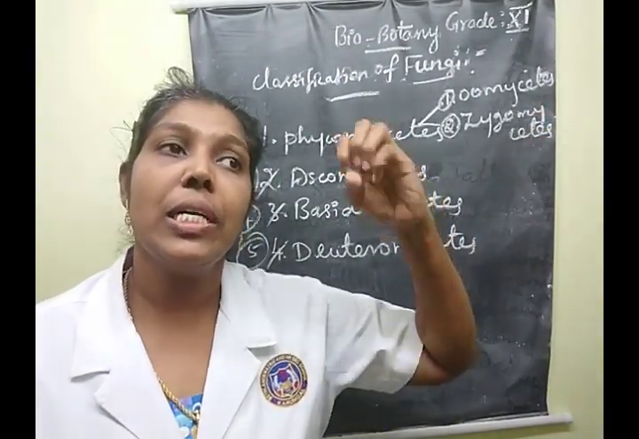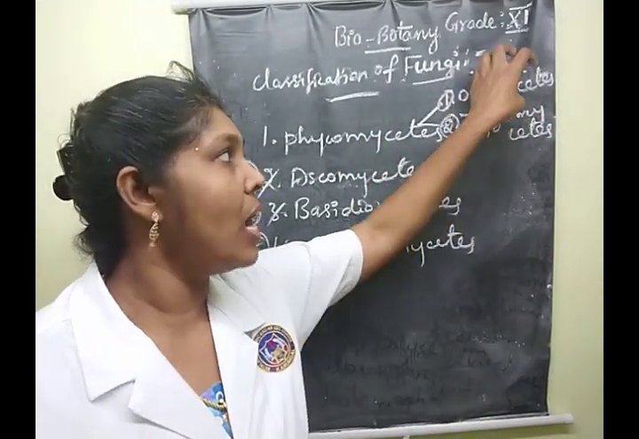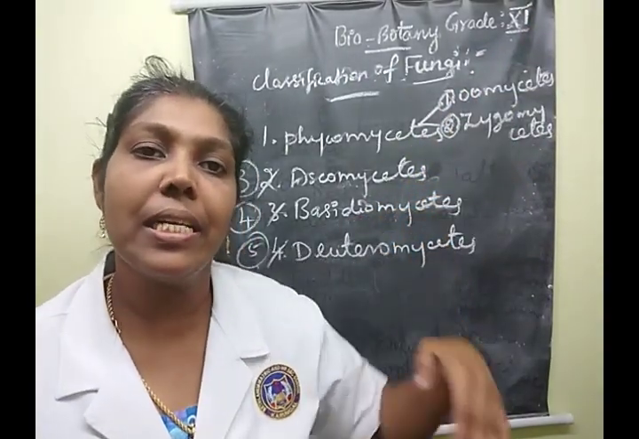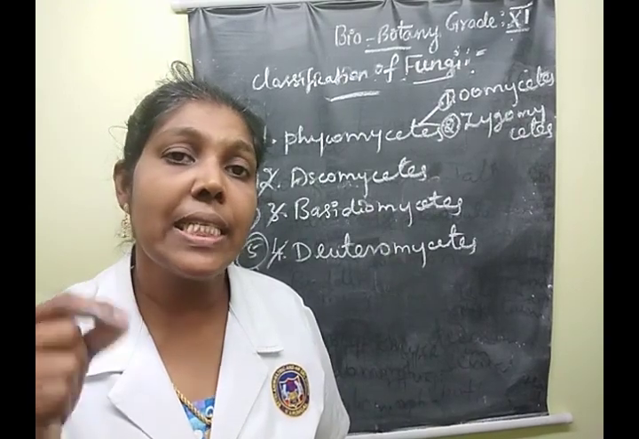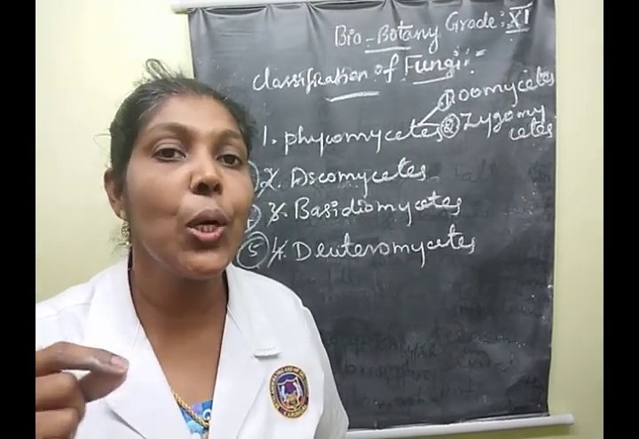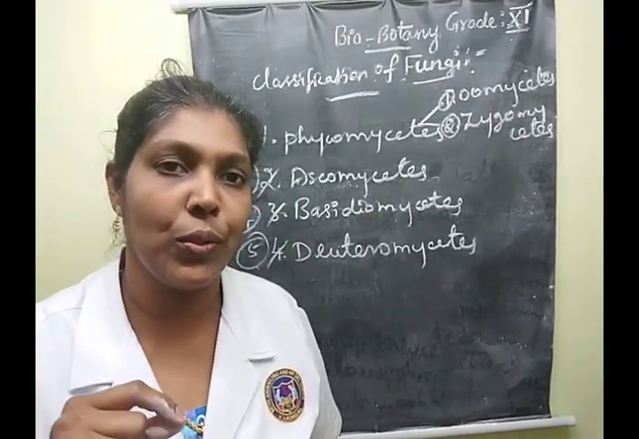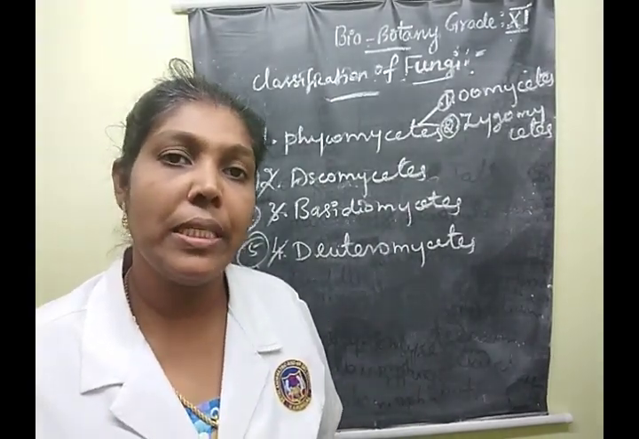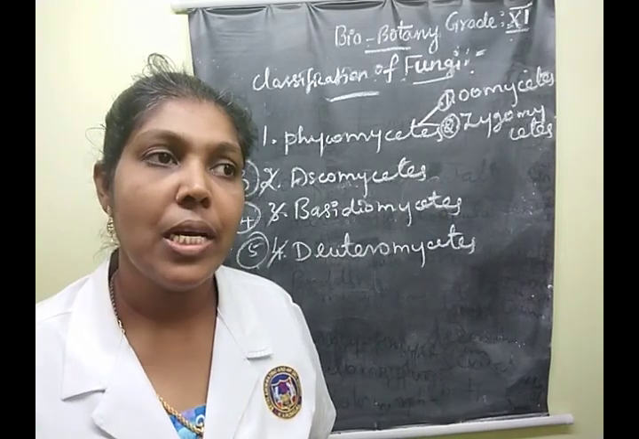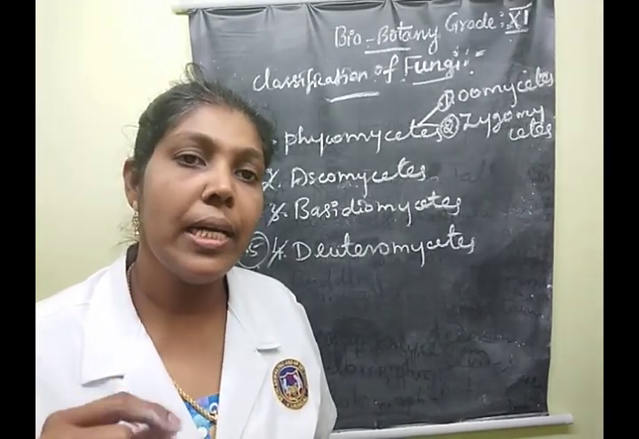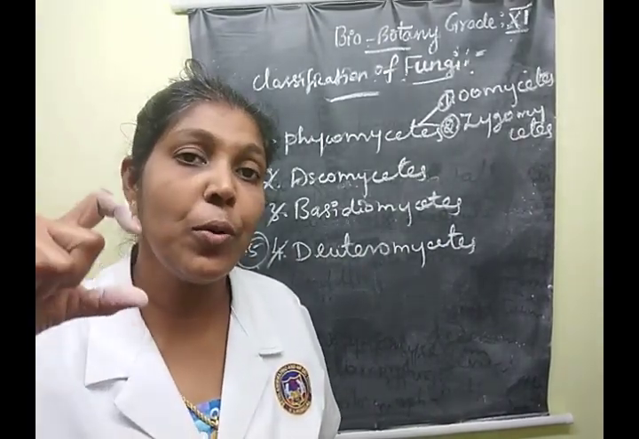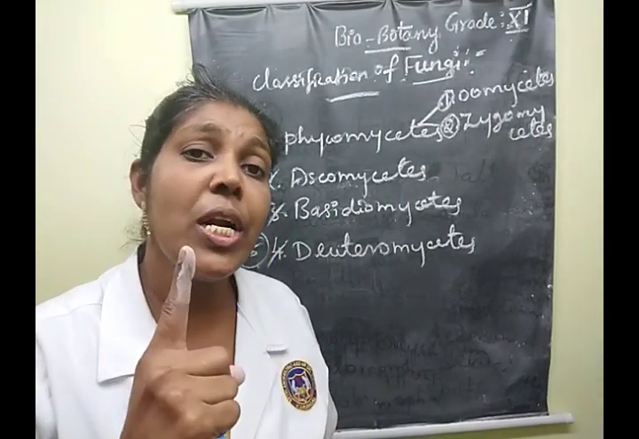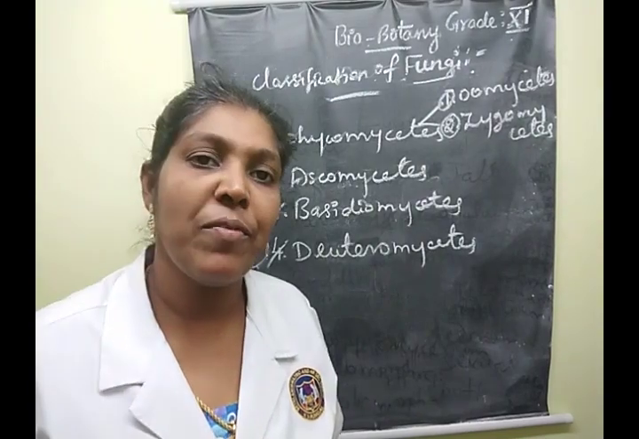Understood? So in this class, Oomycetes, the fungal cell wall has the presence of glucan and cellulose. If these substances are present, that species is placed under this class. Which class? Oomycetes class. Here there are zoospores. The zoospore has one tinsel type and one whiplash type of flagellum.